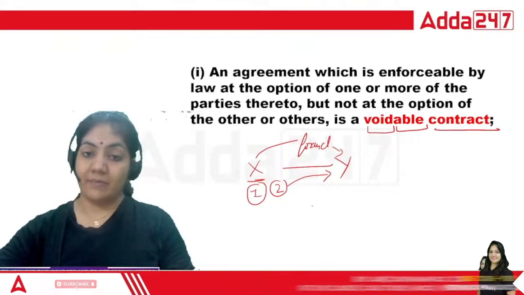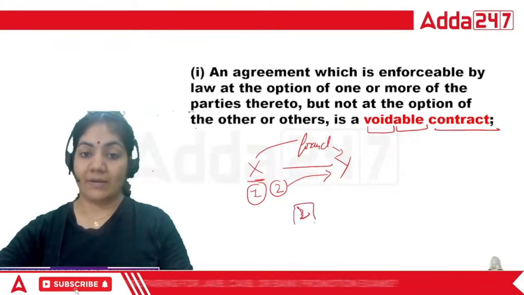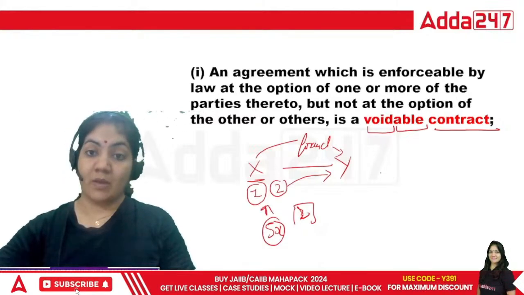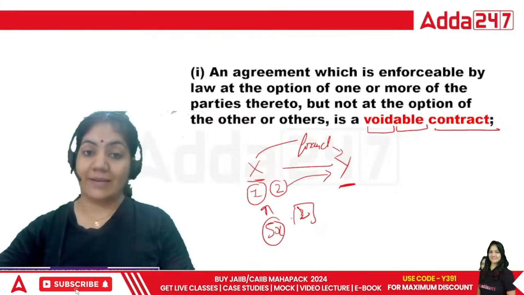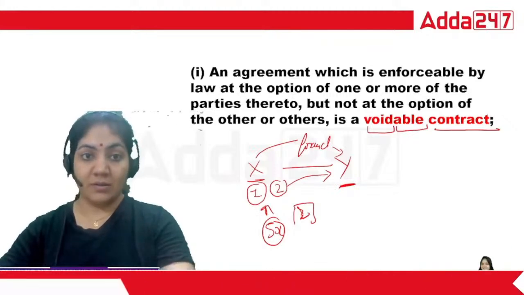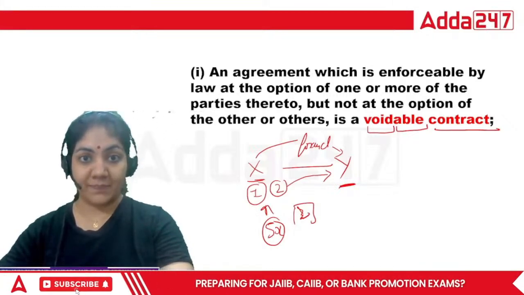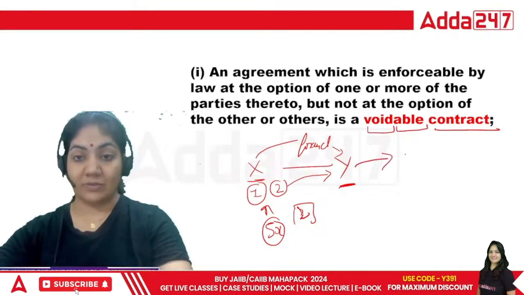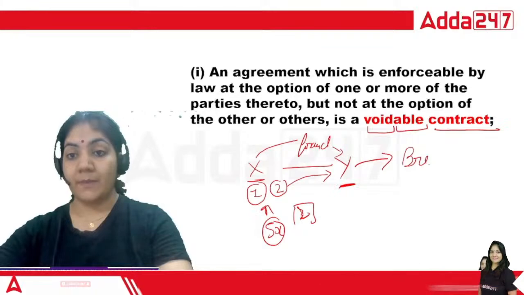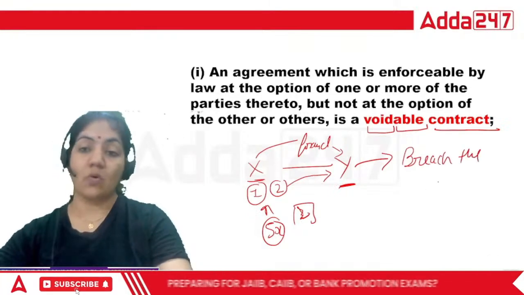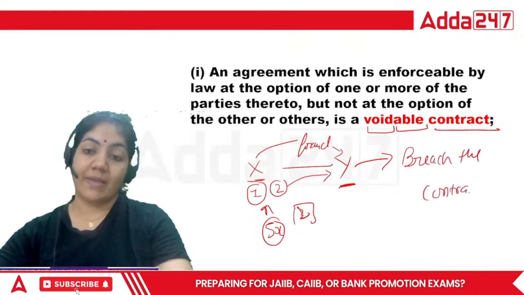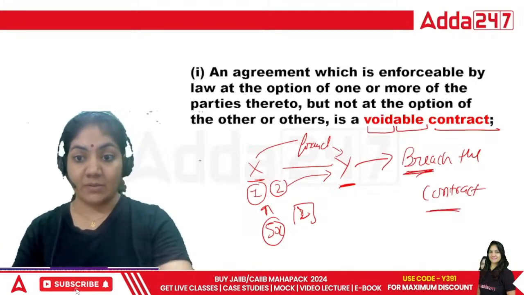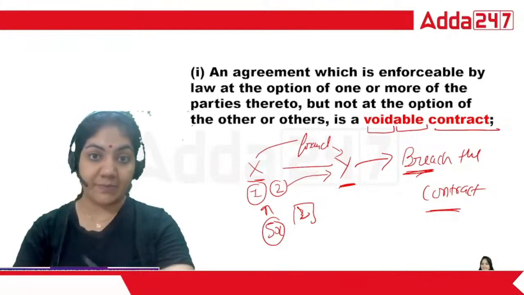Suppose Y mistakenly signs the contract and has given 50 lakh rupees for that bungalow. But now when Y gets to know that this is not the bungalow of X, so in that case, what will happen? Y has a right to breach the contract because the fraud is done by X.